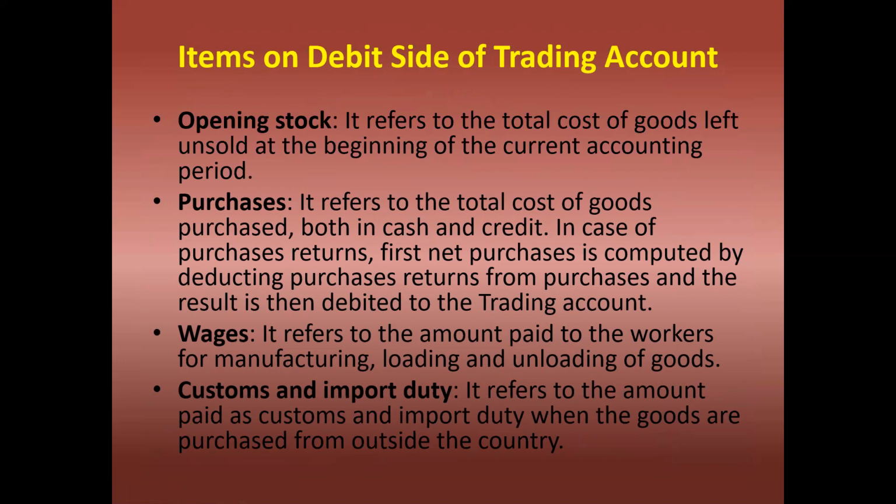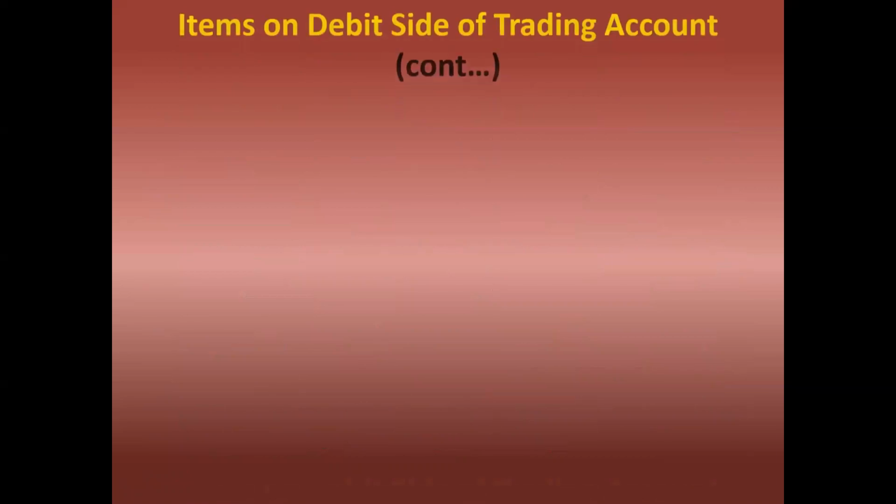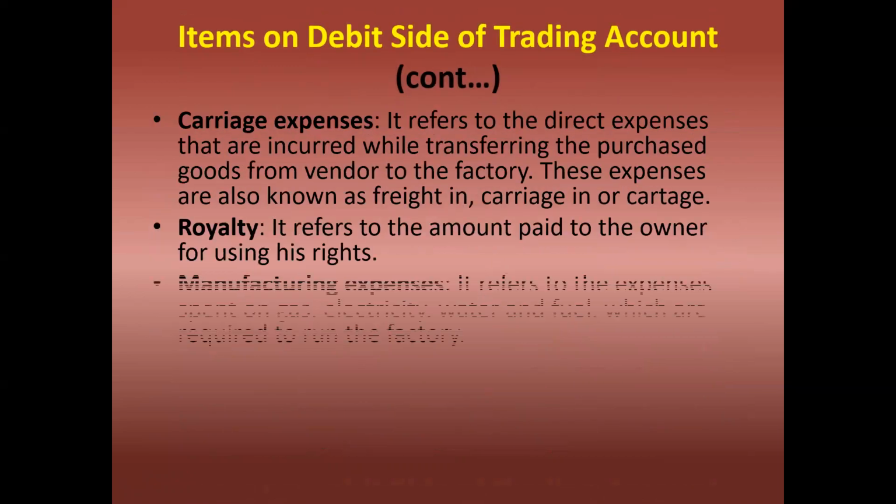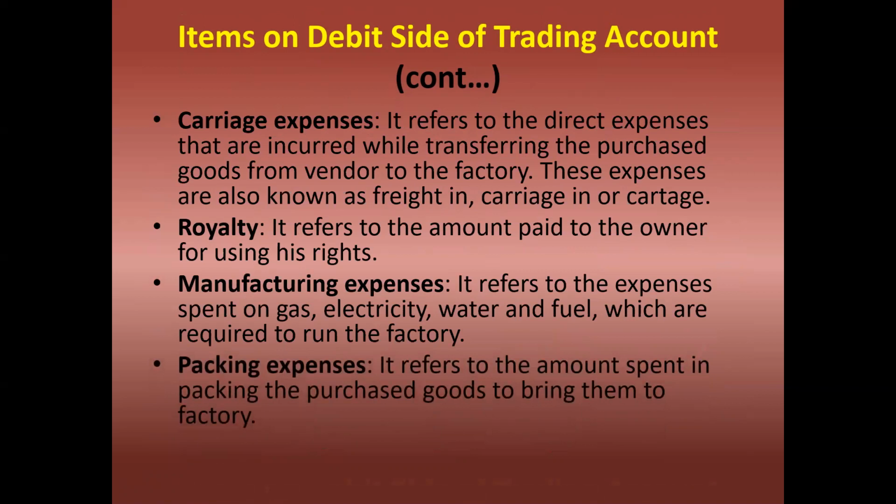Wages refers to the amount paid to the workers for manufacturing, loading and unloading of goods. Customs and import duty refers to the amount paid as customs and import duty when the goods are purchased from outside the country. Carriage expenses refers to the direct expenses incurred while transferring the purchased goods from the vendor to the factory. These expenses are also known as freight in, carriage in, or cartage.